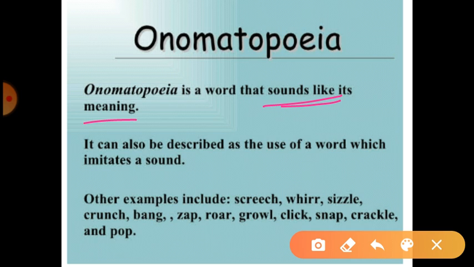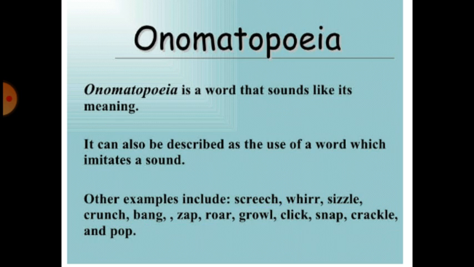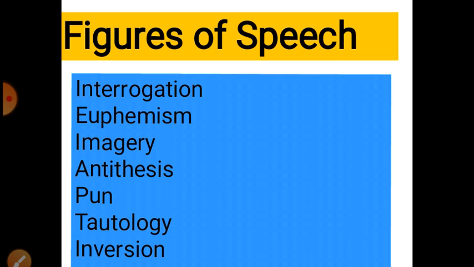It is onomatopoeia. See here, some examples of sounds are given: screech, whir, sizzle, crunch, bang, zap, roar, growl, click, snap, crackle and pop. So these are onomatopoeia words. These words have sounds in their meaning. Okay, the rustling of leaves, the jingling of bells, these are some examples of onomatopoeia.